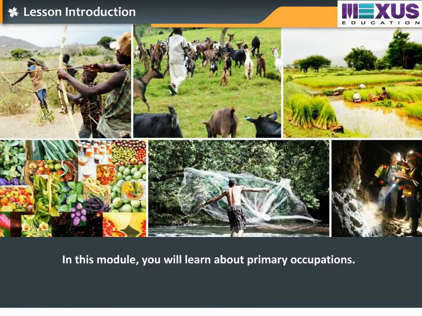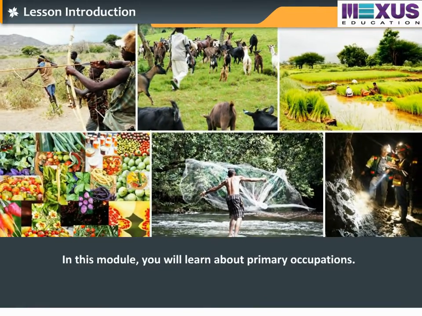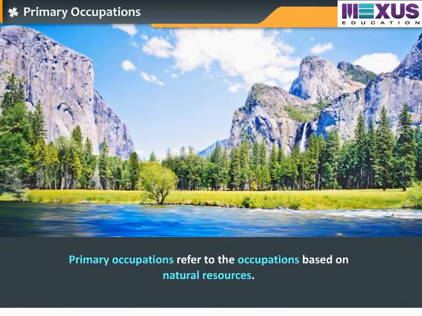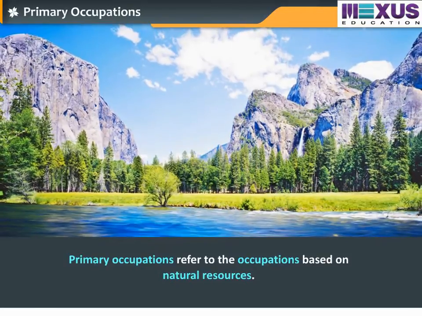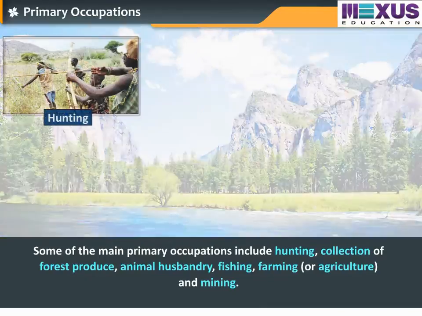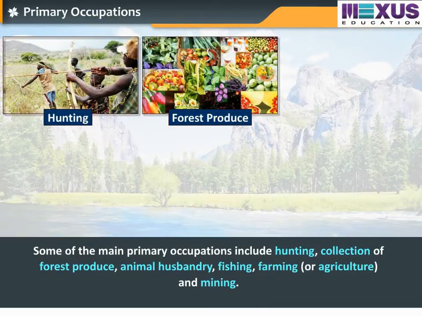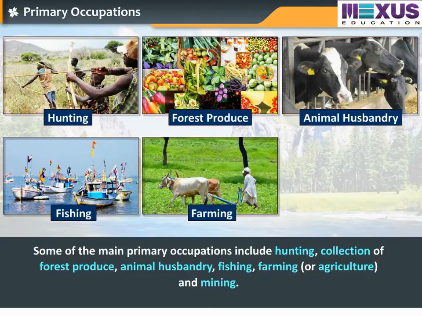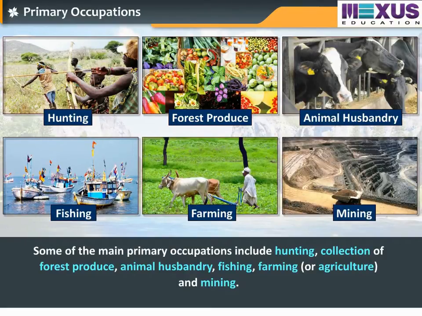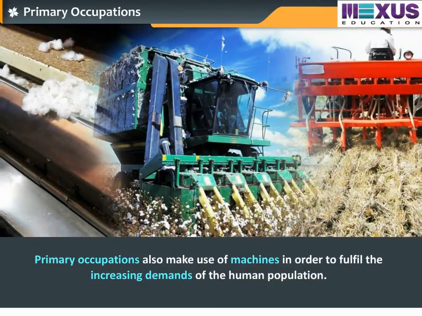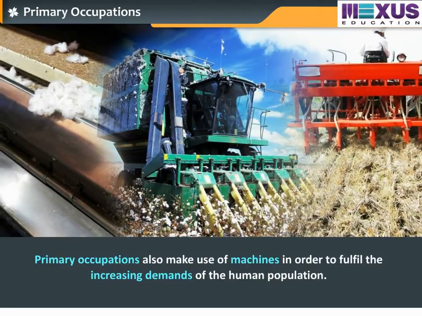In this module, you will learn about primary occupations. Primary occupations refer to the occupations based on natural resources. Some of the main primary occupations include hunting, collection of forest produce, animal husbandry, fishing, farming or agriculture, and mining. Primary occupations also make use of machines in order to fulfill the increasing demands of the human population. Let us learn about them in detail.